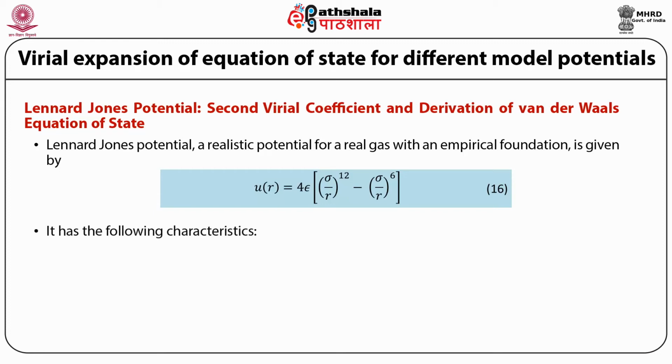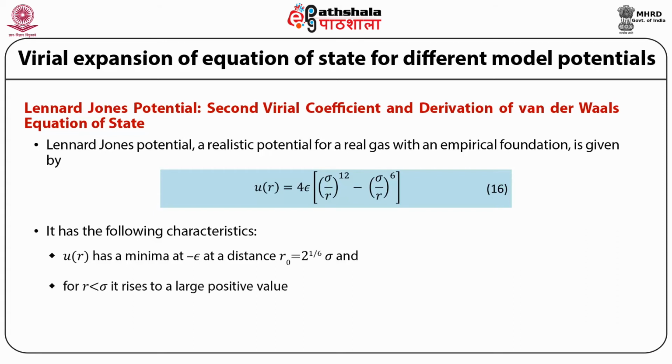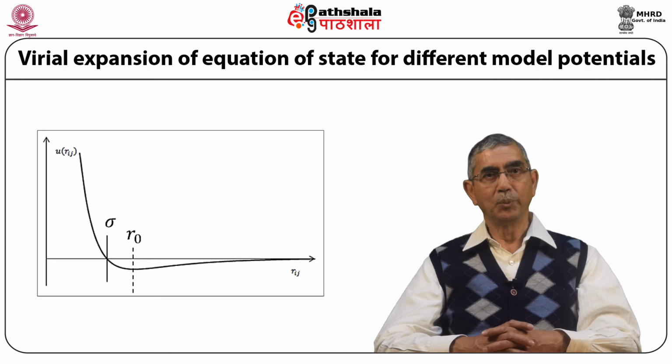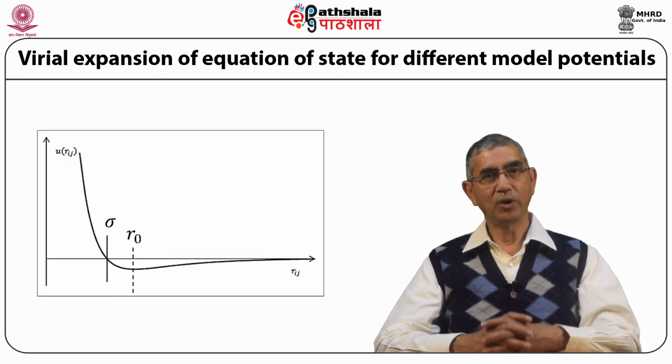It has the following characteristics. u(r) has a minimum of minus epsilon at a distance r0 equal to 2^(1/6)σ, and for r less than σ it rises to a large positive value, and thirdly for r very much greater than σ it approaches 0 negatively. The potential typically looks like figure 1.